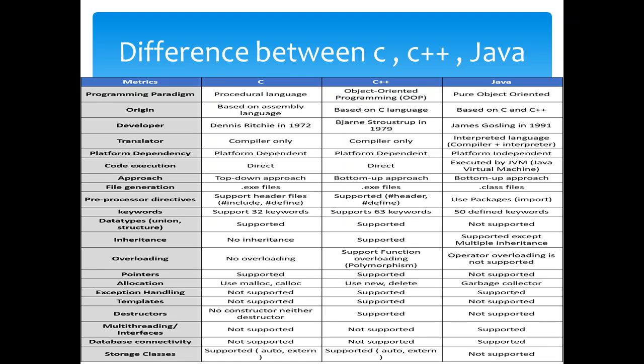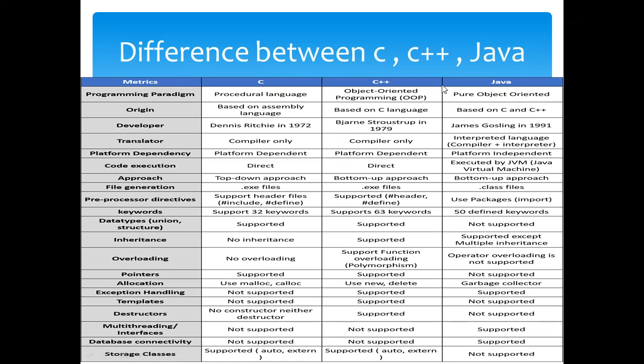We cut the whole problem into small parts, we solve those parts, club those parts together, and execute them. That's why we need to go with the bottom up approach. And the files generated are .exe files in C or C++, and .class files in Java.